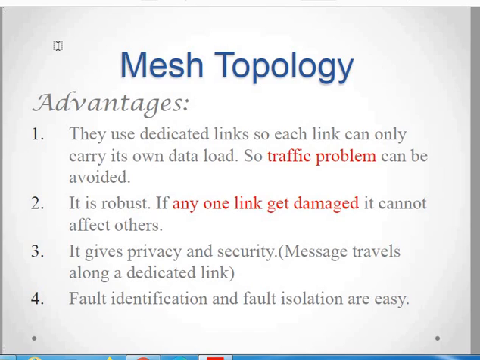The network remains as it is and you can communicate with each other, so the network will not go down. Then there is privacy and security, because as the message travels through a dedicated link, there is privacy and security of the data. And fault finding and fault isolation become easier in case of mesh topologies.